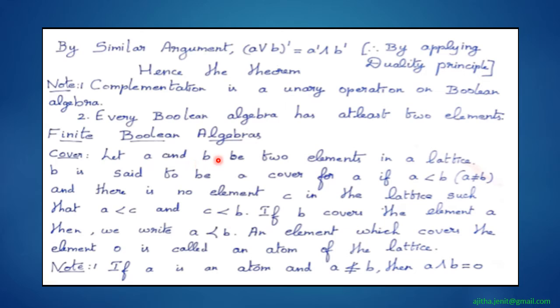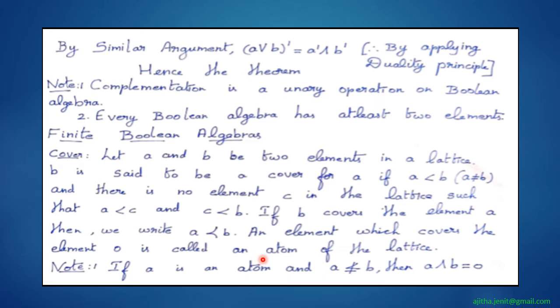Suppose A and B are two elements in a lattice, then B is said to be a cover for A if A is less than B and A is not equal to B, and there is no element C in the lattice such that A is less than C and C is less than B. That is, there should not be any intermediate elements between A and B. If B covers the element A, then we write it in notation as A is covered by B, or B covers A.